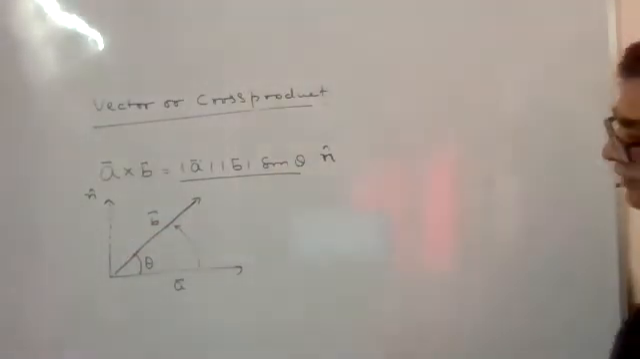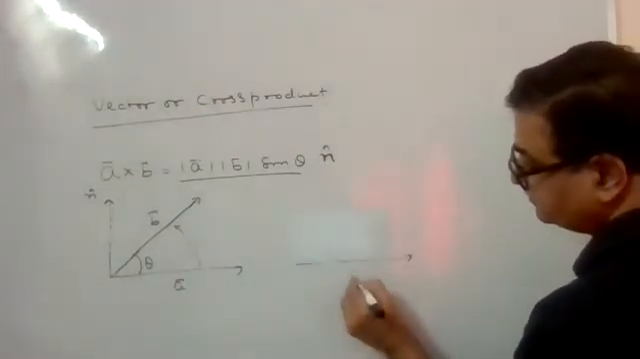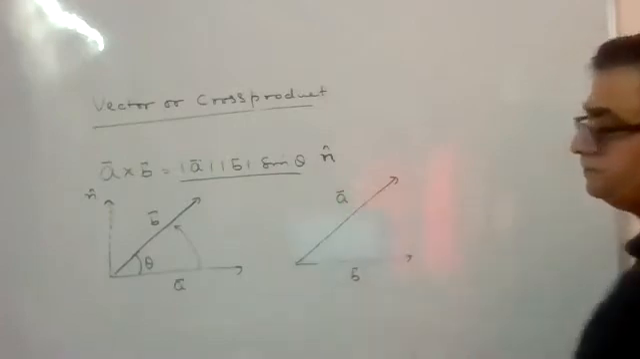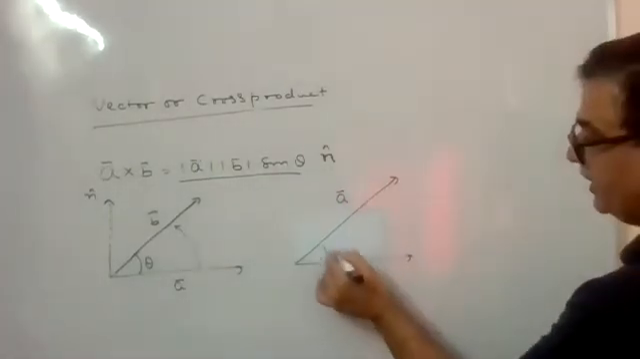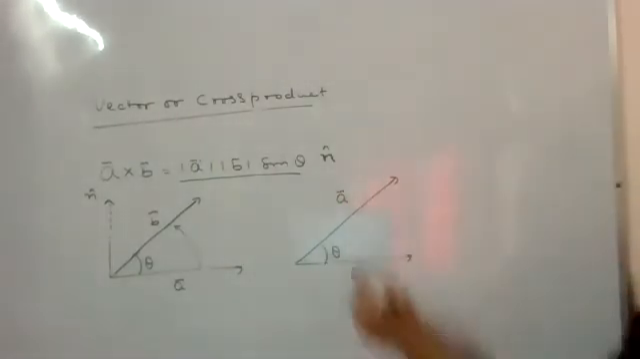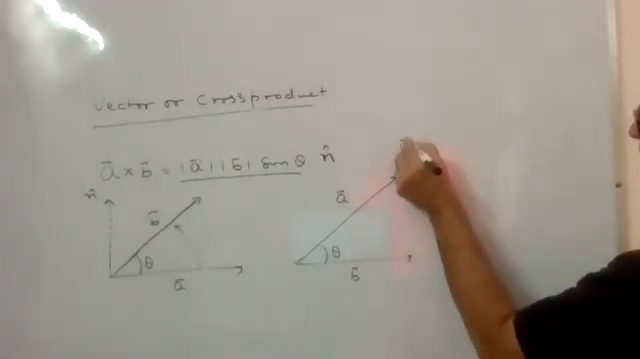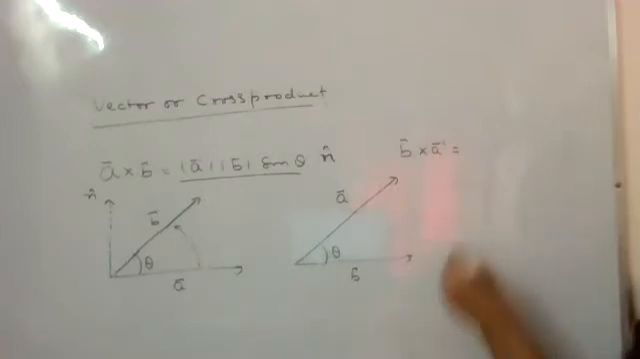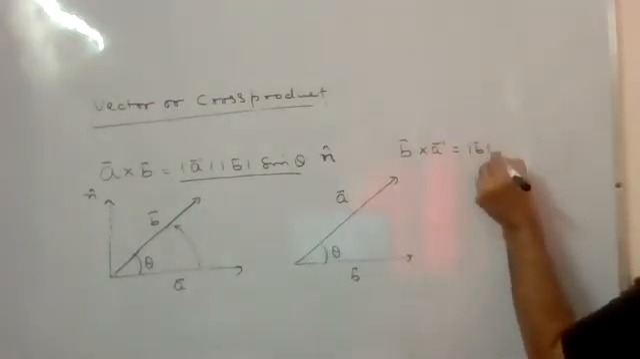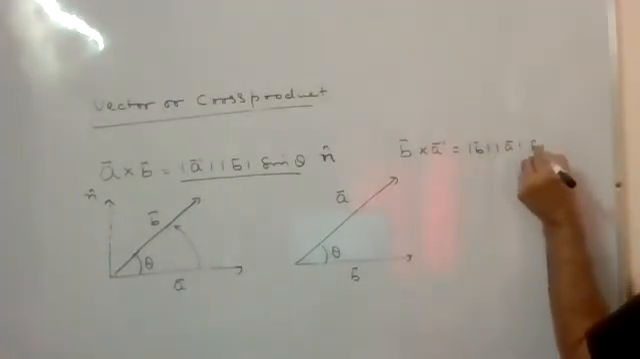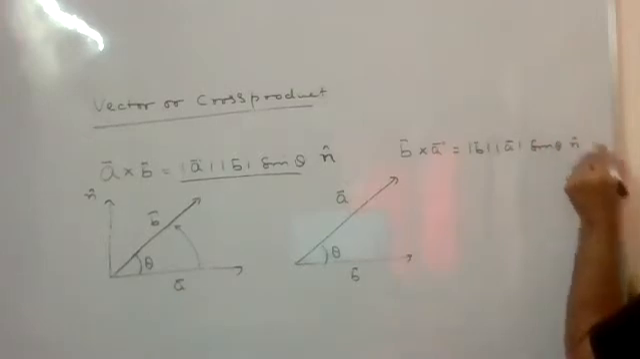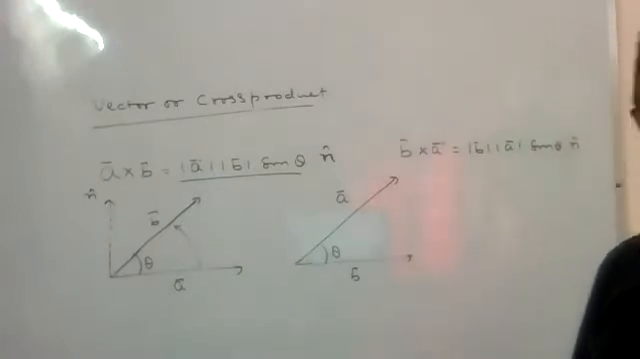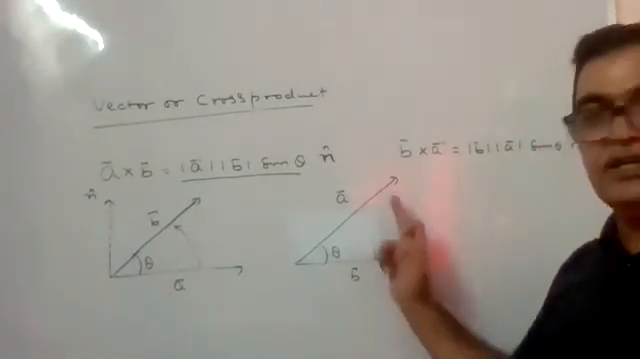By the way, if it is B here and A is here and the angle is theta again. And in this case, if I say now you find out B cross A, the order has changed. Then what change will be here? This will be magnitude A B sin theta, and now it is n cap. n cap is again a vector perpendicular to the plane containing A and B.